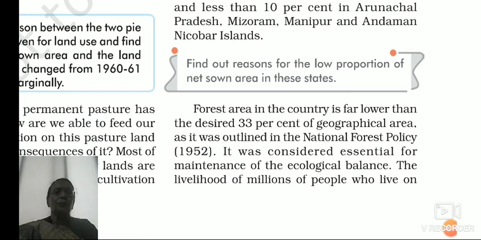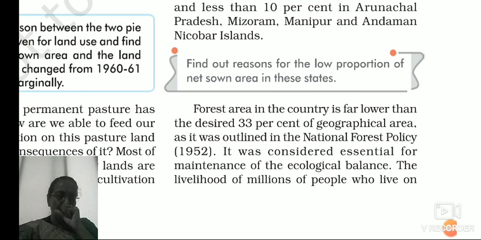See, forest area in the country is far lower than the desired 33% of geographical area. So 33% forest area is what we should have in India, as it was outlined in the National Forest Policy of 1952.